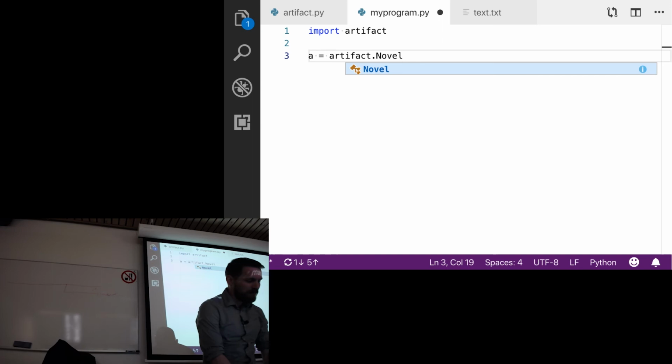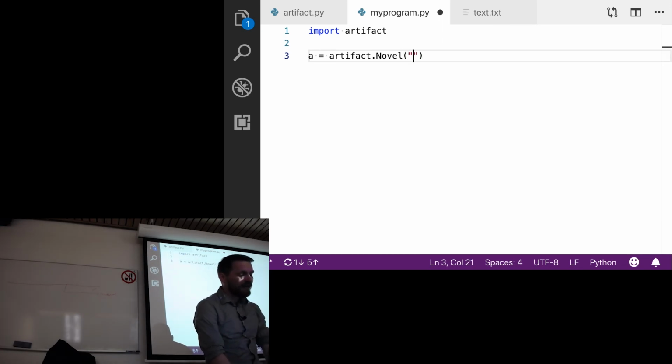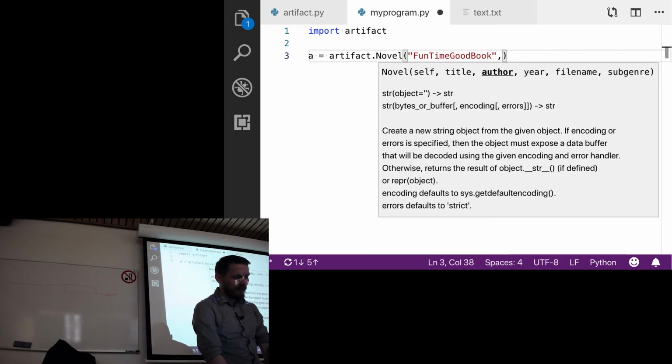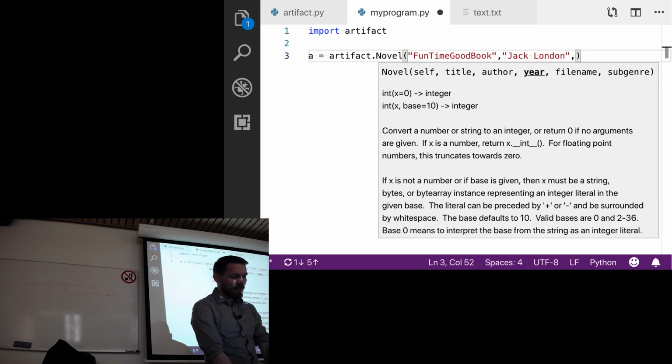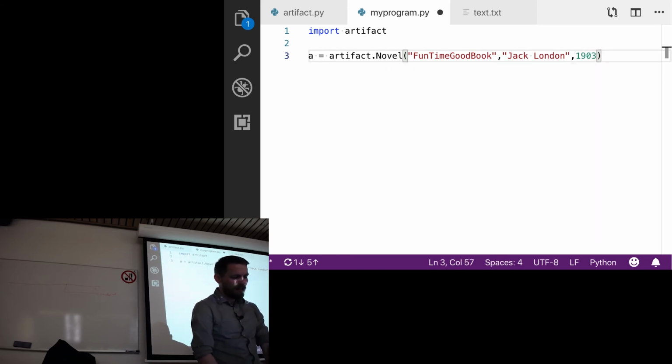And I'll say the title is Fun Time Good Book, and this is by, I don't know, Jack London. And the year is 1903. The file name is also text.txt because I don't actually have anything by Jack London. And the subgenre is